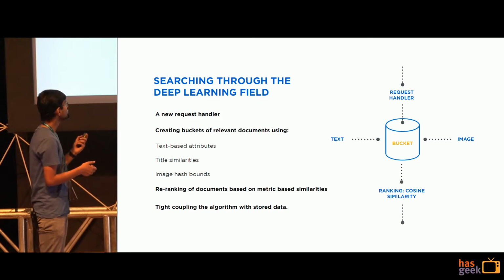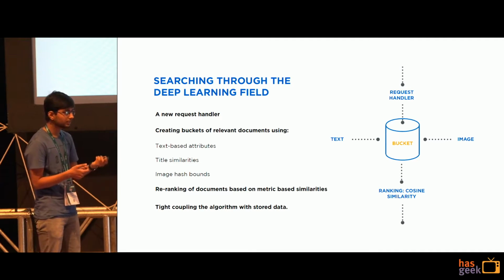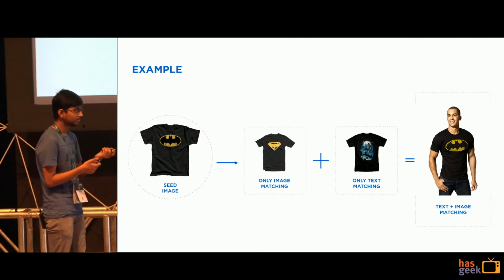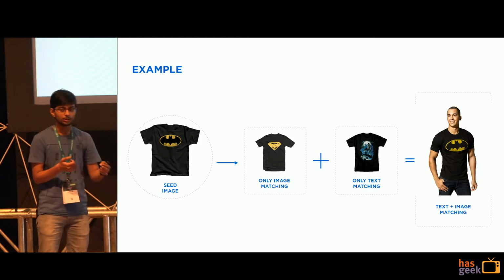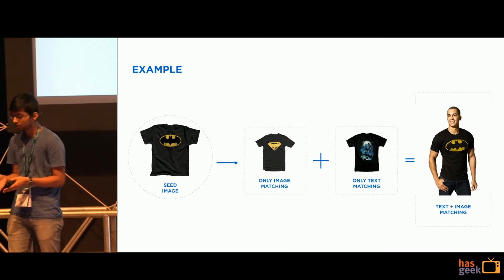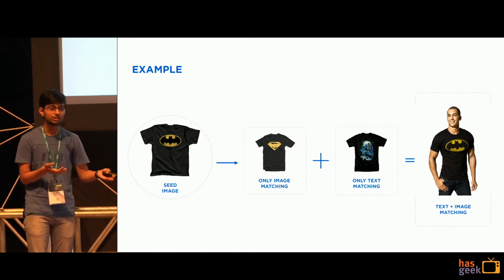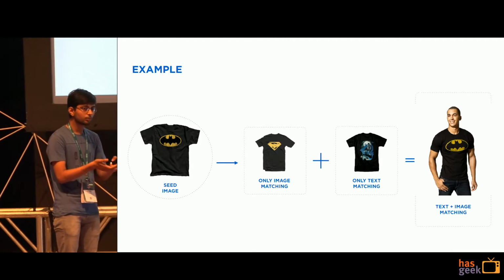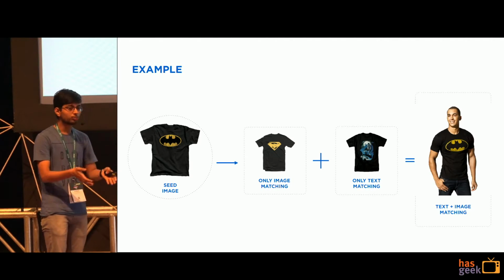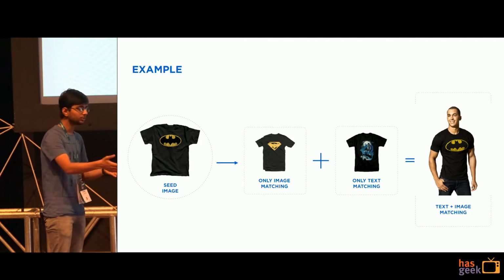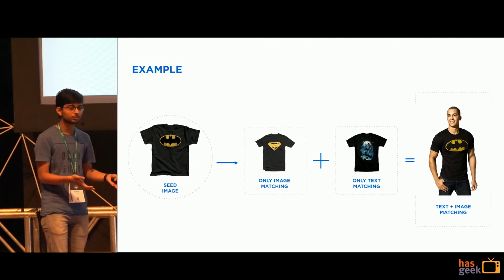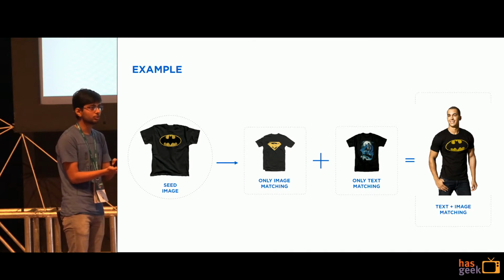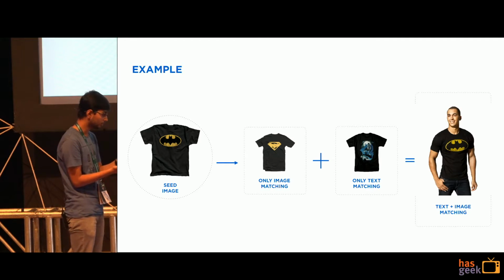So now I want to show you some examples where this text-based mechanism and image matching help us. For example, for a given Batman shirt search, if you go completely for image matching, you might land up on a Superman shirt which looks too much the same as your seed image. While doing a proper text matching, you might land up on a product which belongs to the Batman category, but has a completely different image. It might be possible that a Batman as a human is present in that image. But when you have this collaboration of both text and image, you land up on an exactly same looking product.